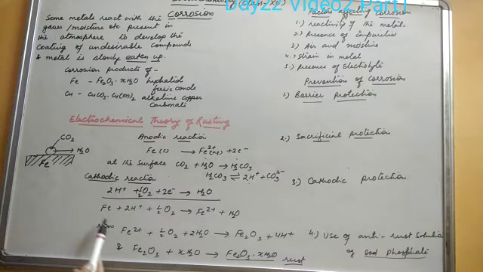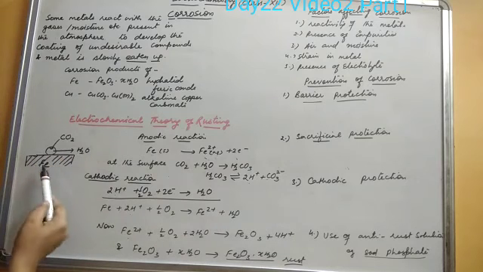Now, these Fe2+ ions that are formed are not actually responsible for the corrosion. The ions responsible for corrosion are Fe3+. So these Fe2+ ions on the surface take more oxygen and water and get converted into Fe2O3, ferric oxide, by releasing some more H+ ions, which again continue the cycle.